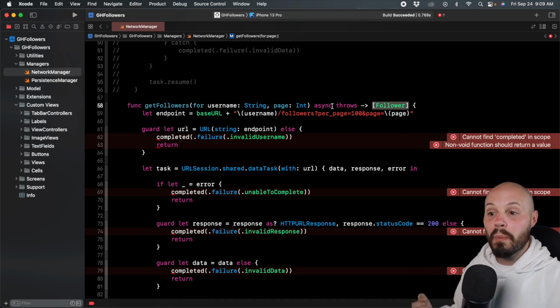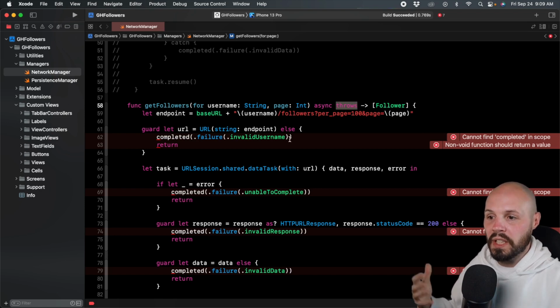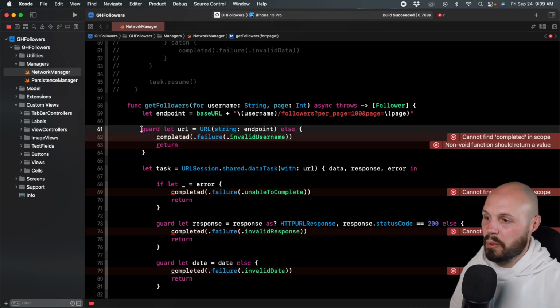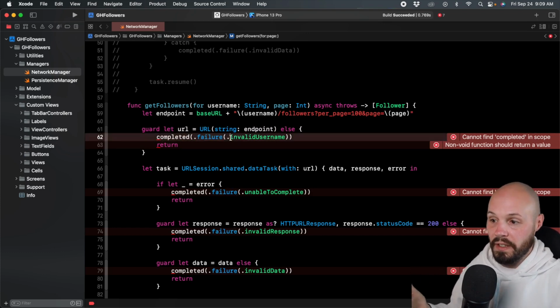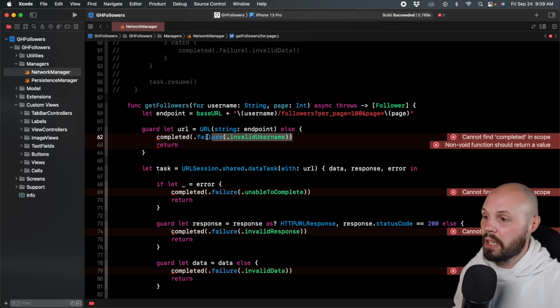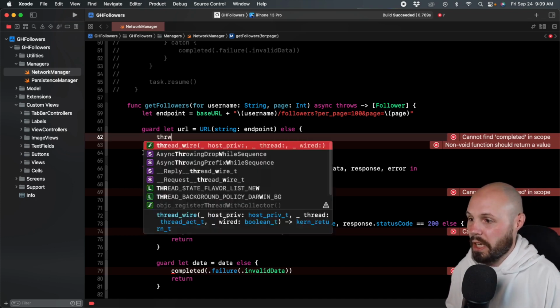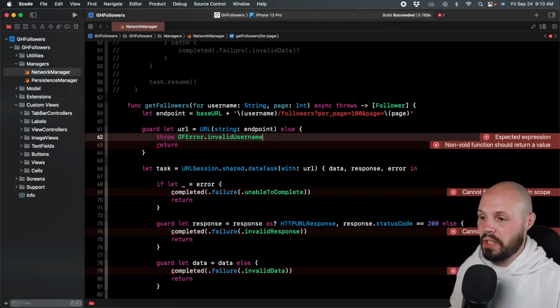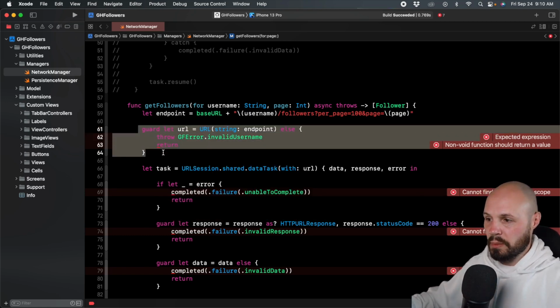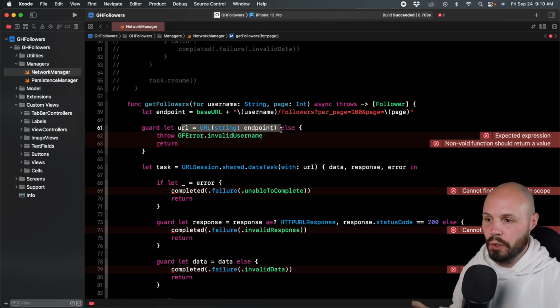So now anytime we want to throw an error, we use the keyword throws. So here's an example, right? We want to make sure we have a valid URL, right? In the old way, we were calling the completion handler with the failure case, and then the error was .invalidUsername. So here, instead of calling the completion handler, we're going to say throw GFError.invalidUsername. So very similar syntax here for this first part. But again, this is just making sure we have a good URL.